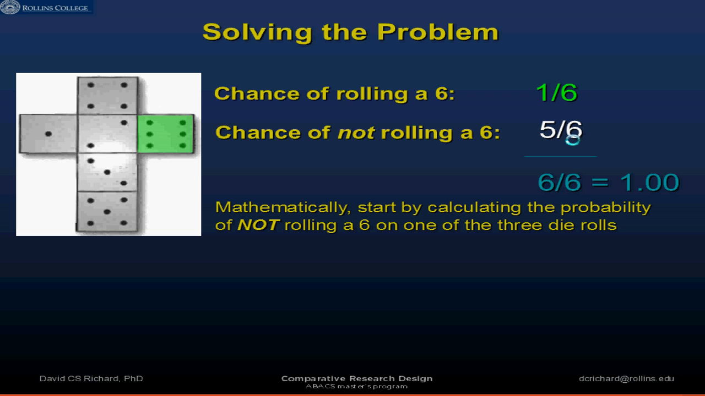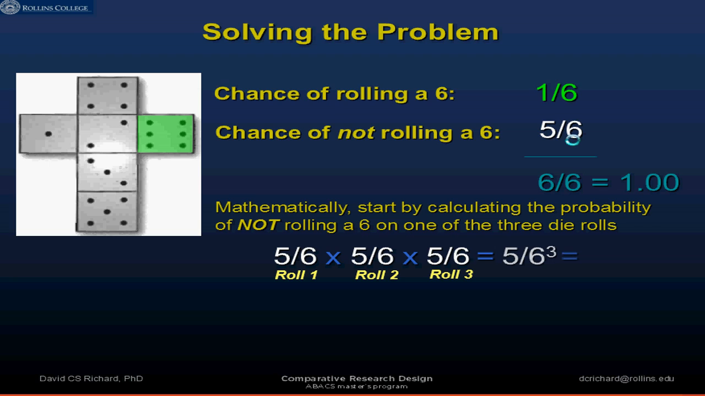So to solve this problem correctly, we have to start by calculating the probability of not rolling a 6 on one of the 3 die rolls. Okay? So let's say we have the die, we roll it. What's the probability of not rolling a 6? Well, we already answered that, right? It's 5 in 6. So that's the probability of not rolling a 6 on roll 1. Well, what's the probability of not rolling a 6 on roll 2? Same probability, right? 5 in 6, and the same for roll 3. So if we multiply these all together, we get (5/6)^3, because we're doing it 3 times. And that gives us a probability of 0.58.